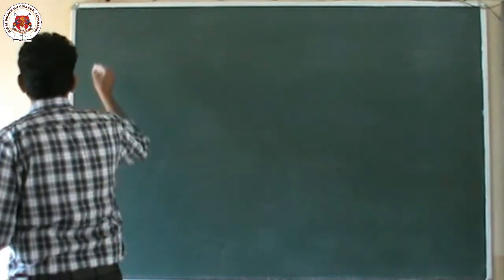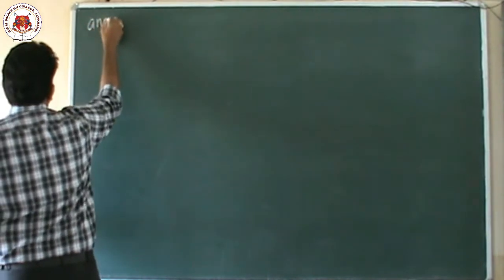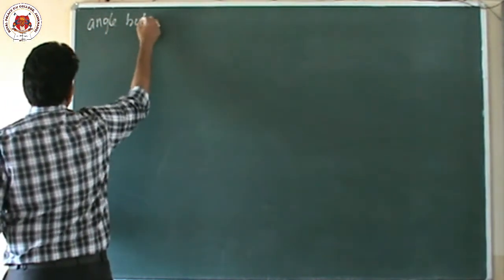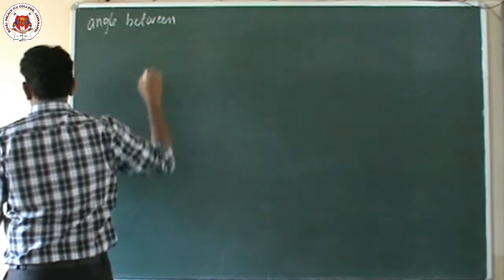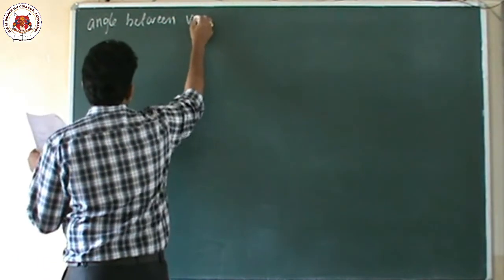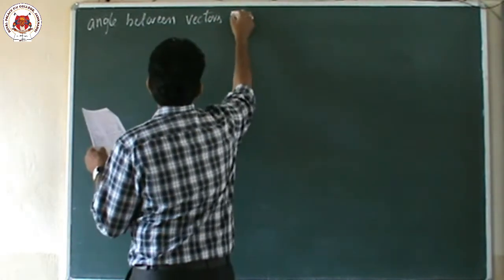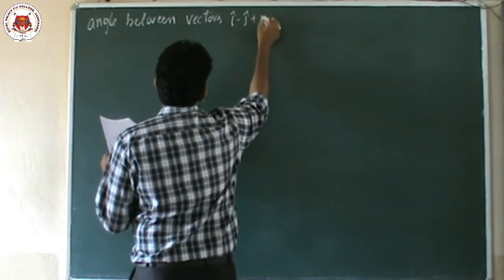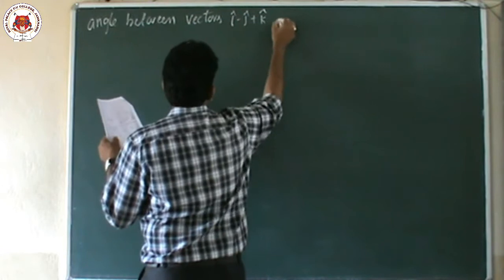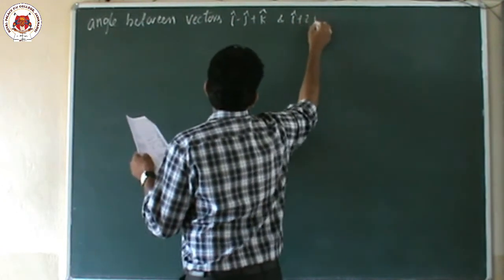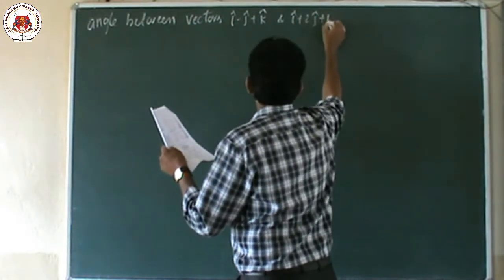Now the next question: angle between the vectors i cap minus j cap plus k cap and i cap plus 2j cap plus k cap.